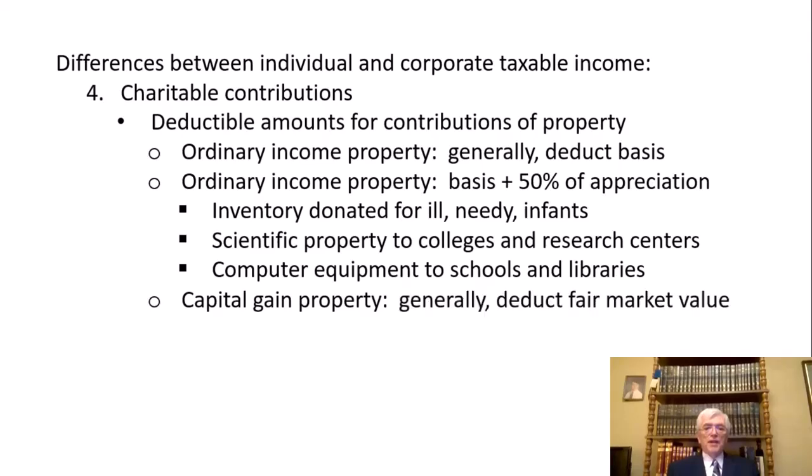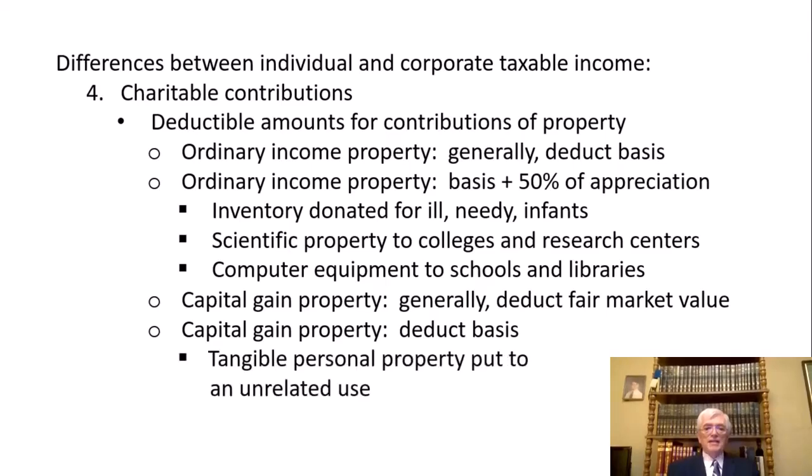Capital gain property: we know that the general rule is deduct fair market value, but sometimes the rule will be deduct basis, and that applies if it's tangible personal property. So don't worry about realty, don't worry about intangible property like stocks and bonds, but tangible personal property put to a use unrelated to what the charity does, the rule will be deduct basis, not the fair market value. Let's take a look at problem number 44.